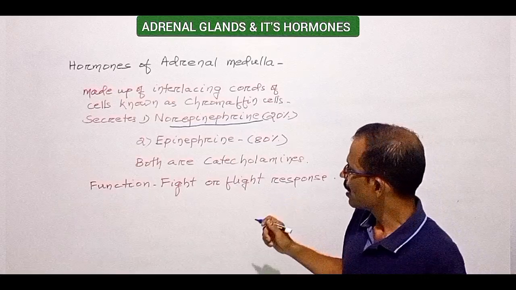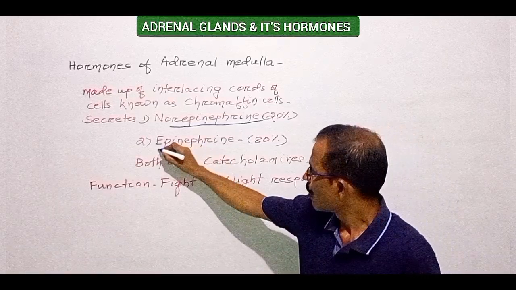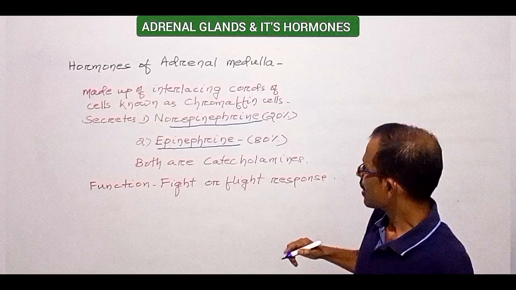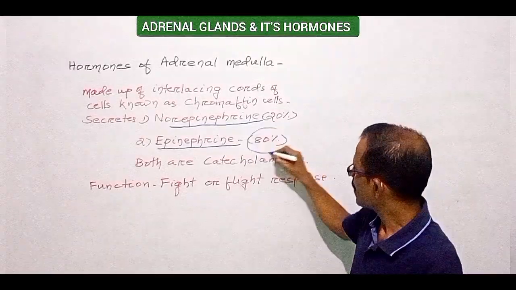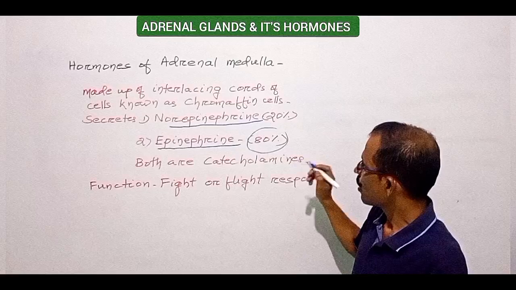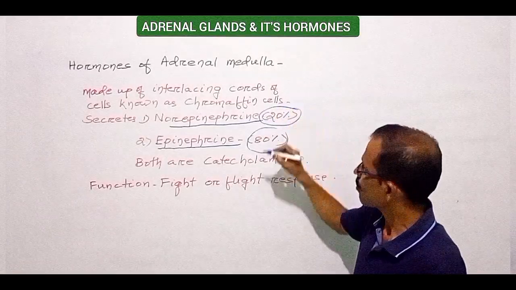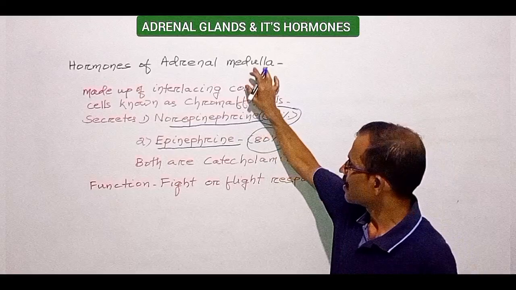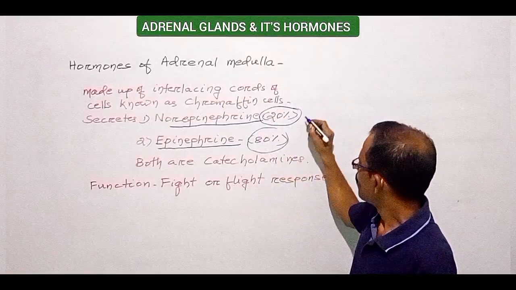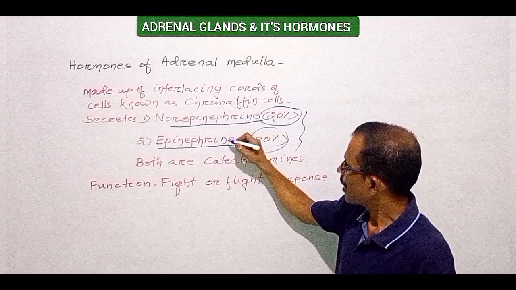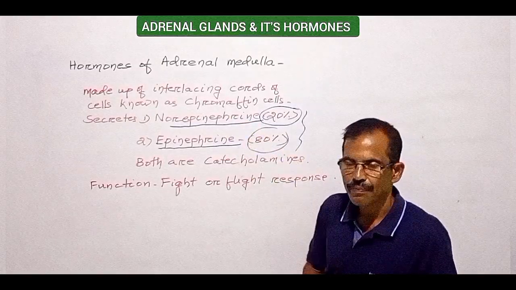Other hormone is epinephrine, also known as adrenaline. Epinephrine accounts for about 80% and norepinephrine accounts for about 20% of the hormones produced by adrenal medulla. Both are catecholamines. They are the amines derived from catechol.